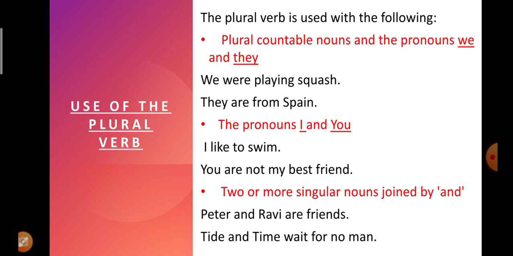So whenever two singular nouns are joined by using the word and, then we will use a plural verb there. For example, Peter and Ravi are friends. We do not write "Peter and Ravi is friend." Similarly, the next example says, tide and time wait for no man. Again, tide and time, two singular words are joined by using the word and, that is why we use "wait" for no man.